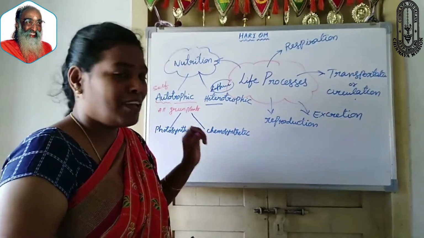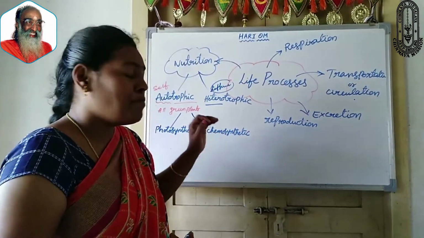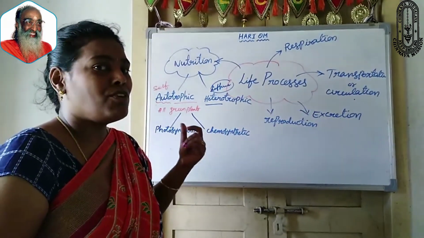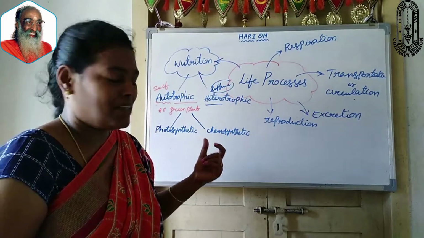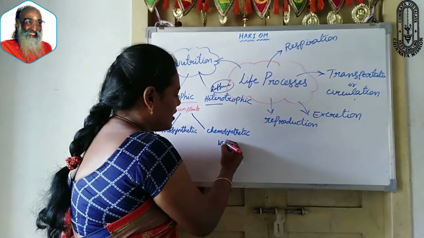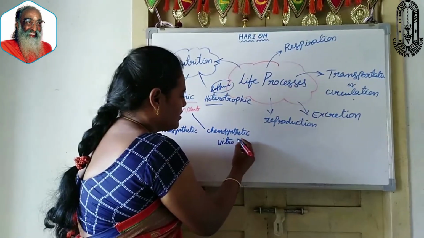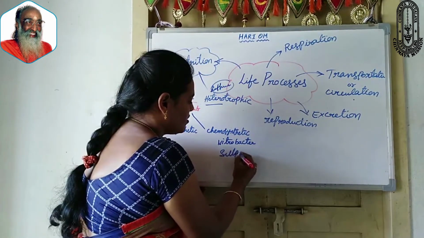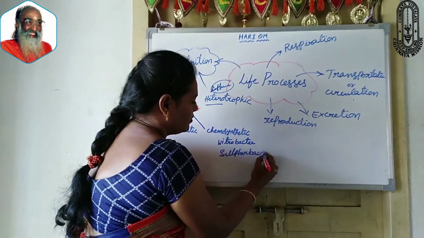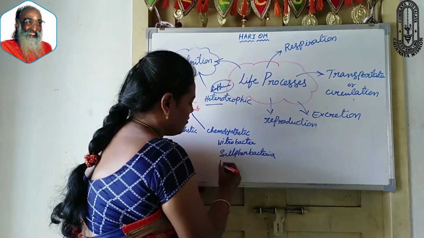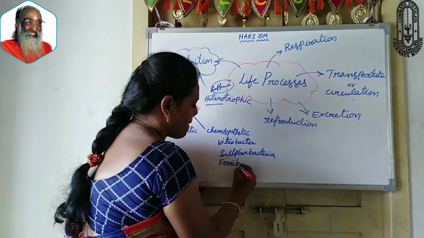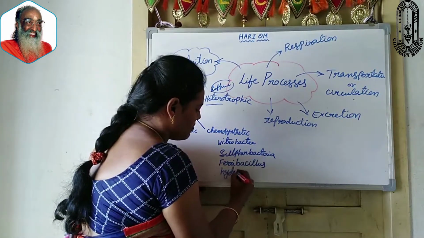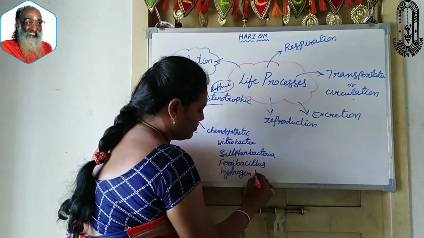First, what is meant by chemosynthetic? What type of organisms prepare their own food under this category? Chemosynthetic autotrophic nutrition means some types of bacteria like Nitrobacter, Sulfur bacteria, Ferribacillus or hydrogen bacterium.